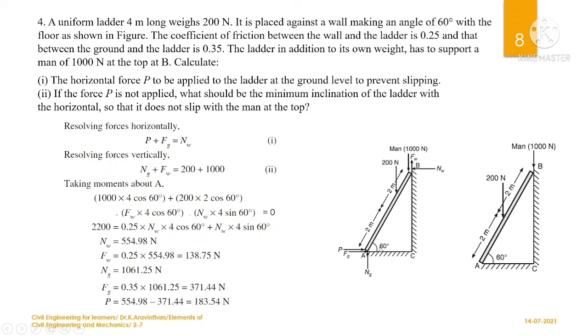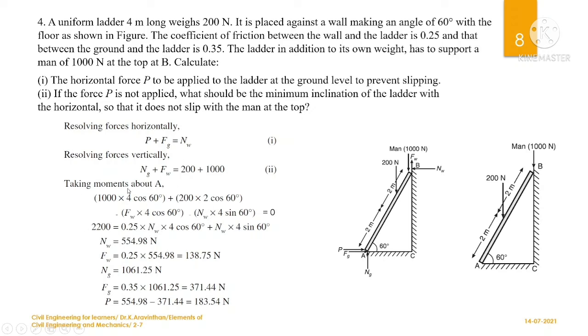So you know the angle, you can use cos theta, cos 60 into 4 meter into the load. So this will be clockwise, hence it is taken as plus. And 200 which will be acting at the center of the ladder, which is 2 meter distance. Since you know the hypotenuse is 2 meter, you can apply cos 60 into 2 meter as the horizontal distance. So cos 60 into 2 into the load, both are plus.